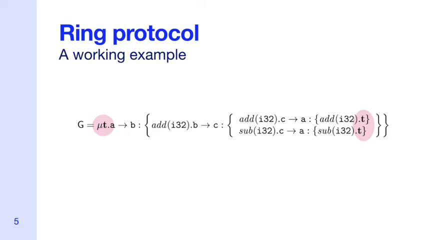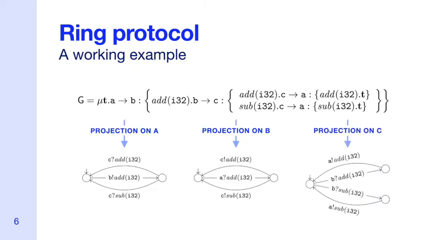A global type contains the interactions for all participants. We project it onto each participant to get a finite state machine containing the interactions for a single participant alone. Here, the exclamation mark denotes send, and the question mark denotes receive. For example, B's finite state machine first receives add from A, and then sends add or sub to C, as per the global type. Projection also checks the well-formedness of the global type, ensuring that it contains no communication errors. Therefore, these projected automata can safely interact with each other without any deadlocks.